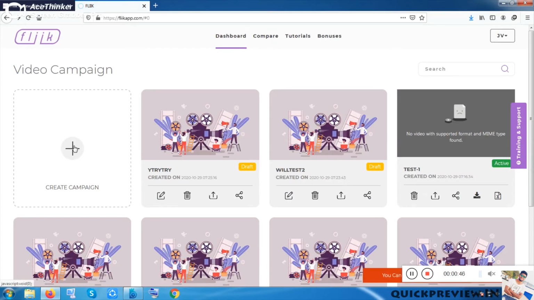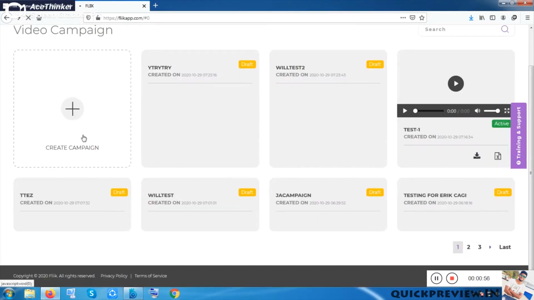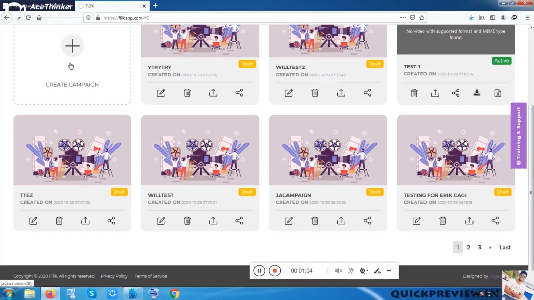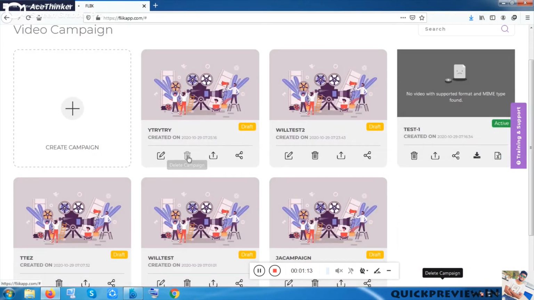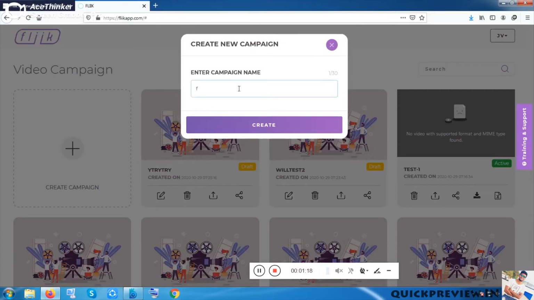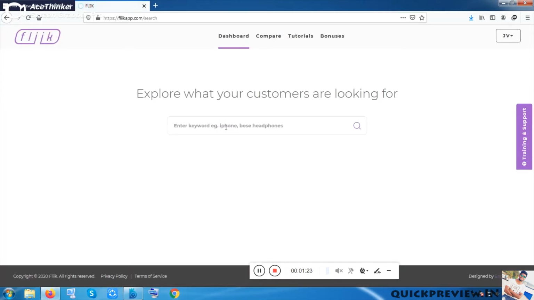Once I have clicked on create campaign, oh, it is not letting me create a campaign. Okay, let me fix it. It is not letting me create campaigns. Let me delete a campaign. After that, I think it will give me the chance to create a campaign. Okay, now it is allowed. Now let me click on create. Let me click on compare product.